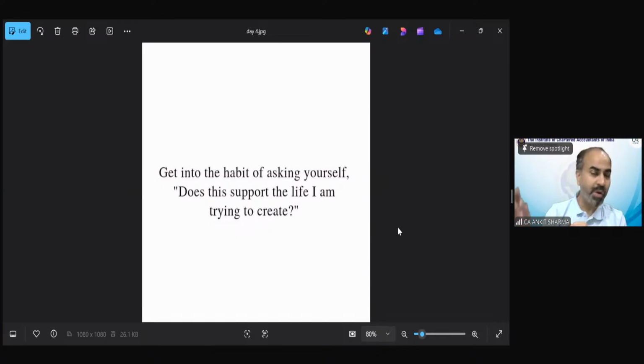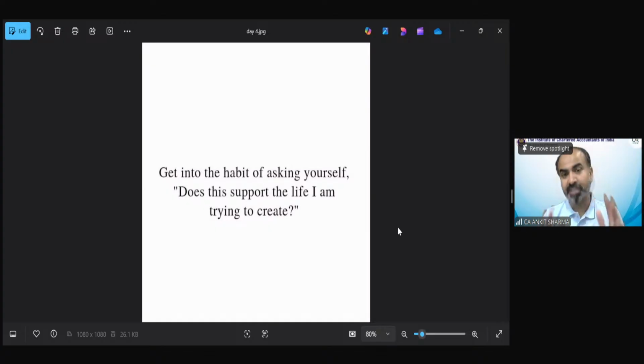So if you are going to a party, if you are going to spend your time on a vacation, suppose 3 or 4 or 5 days, you should ask yourself whether this kind of activity would support the aim, the goal I want to achieve in my life? Or is it exactly going to achieve what I'm trying to create in my life? If you ask this question to yourself, I believe you will save a lot of time. This question may enlighten you whether you should do this thing or not.